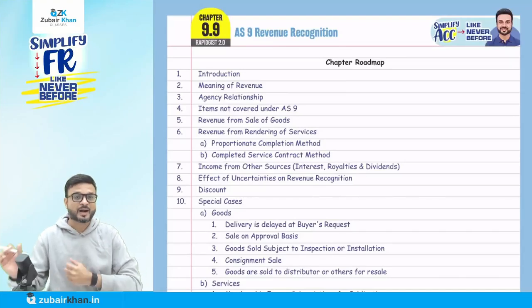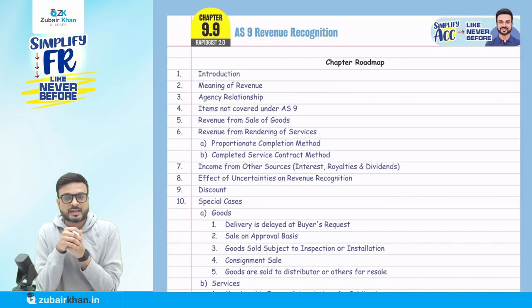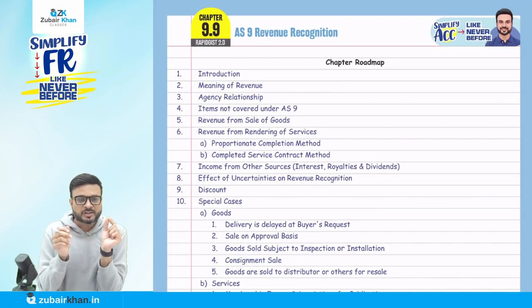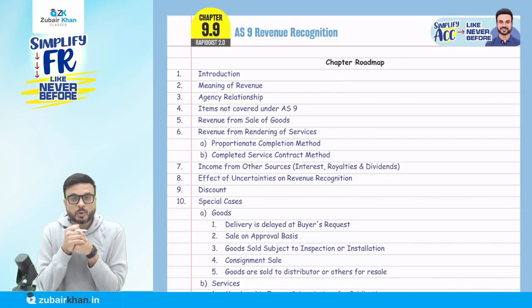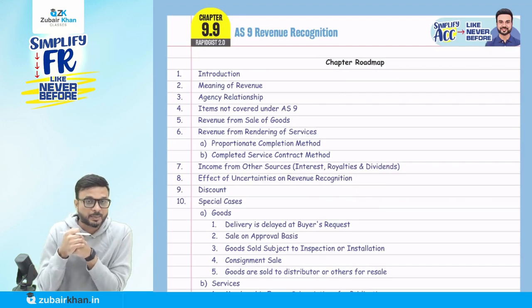Today we are going to revise Accounting Standard 7, a very simple accounting standard. But there are so many small concepts that we are going to cover today. You can see that here on screen in the chapter roadmap.